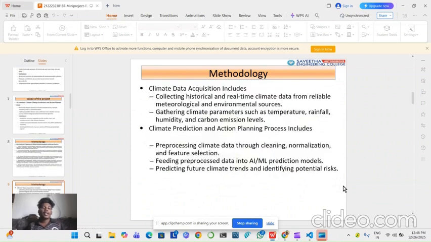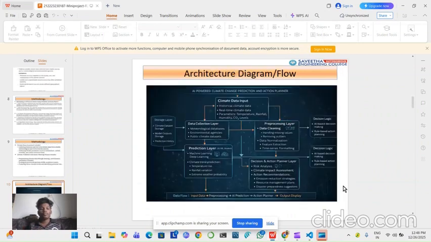Next, climate data acquisition includes climate prediction, and the action planner process includes pre-processing climate data through cleaning, normalization, and feature selection, feeding pre-processed data into the ML prediction model, and the acquisition is collecting historical and real-time climate data from reliable meteorological and environmental sources. This is the architecture diagram from our project. We want to first get the input, then the pre-processing layer, decision action planner layer, decision logic, prediction layer, and the storage layer. Finally, we get the output.